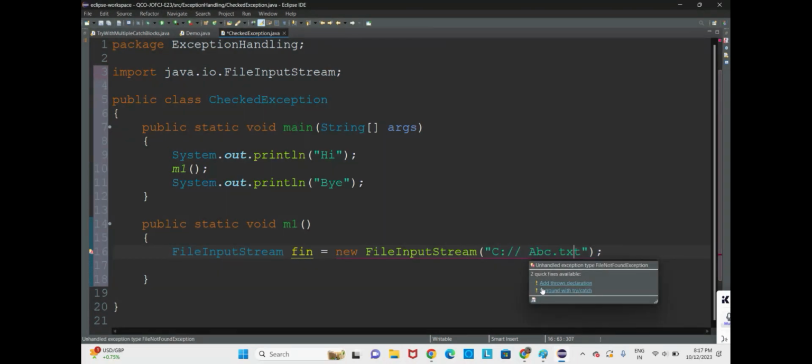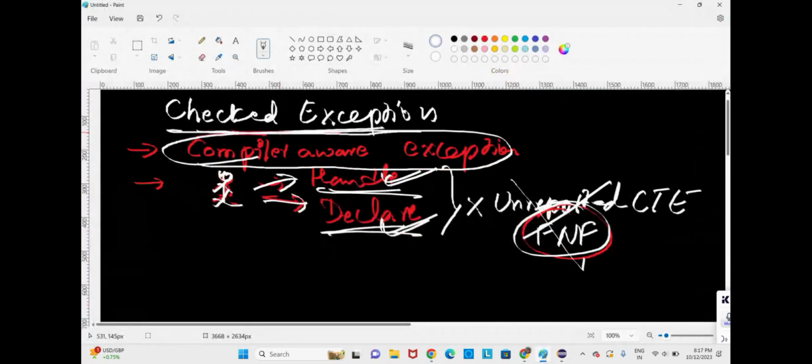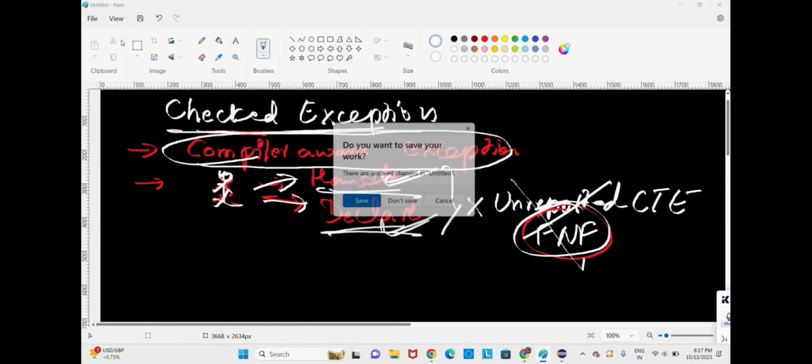Next, here two quick fixes available. Now you can see here, you can use throws declaration or surround with try and catch. Surrounding with try and catch is how you handle. We have seen how to handle an exception till now. Now you have to add throws declaration. That means for declaring an exception, you have to learn about throws. So first let us learn about throws and we shall declare the exception there.